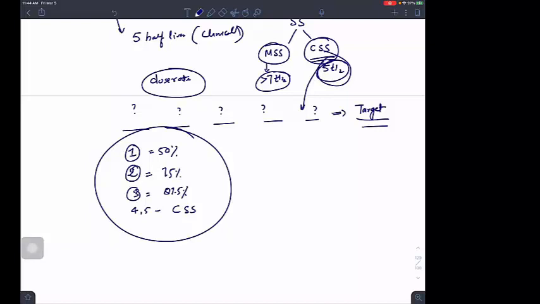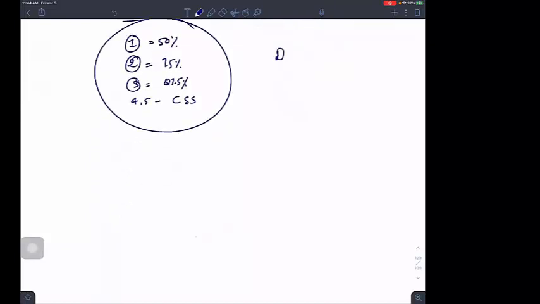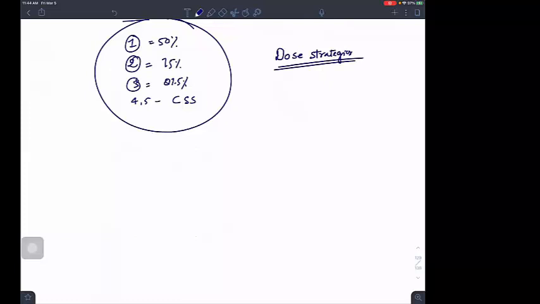One concept is there that is called dose strategies. What do you mean by that?